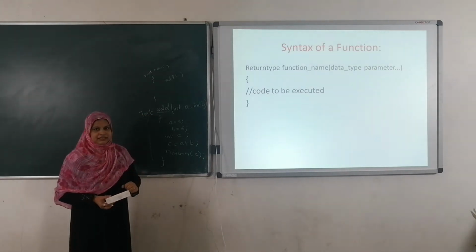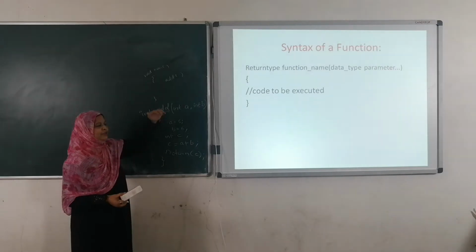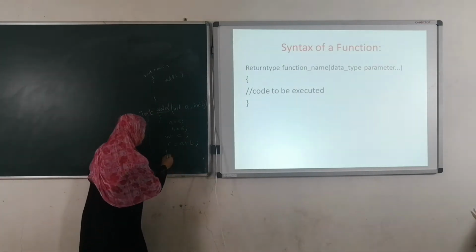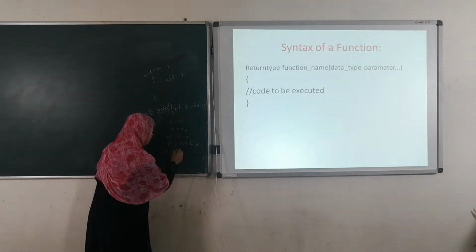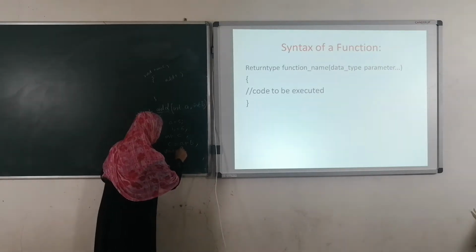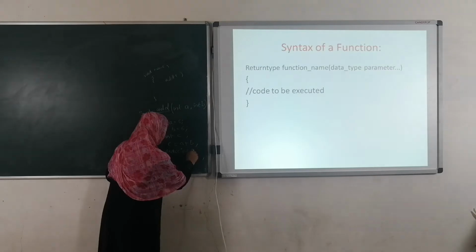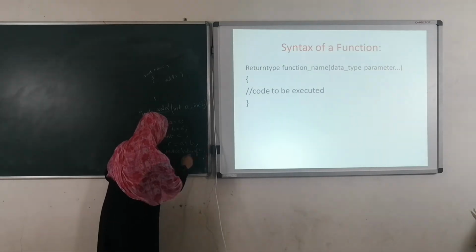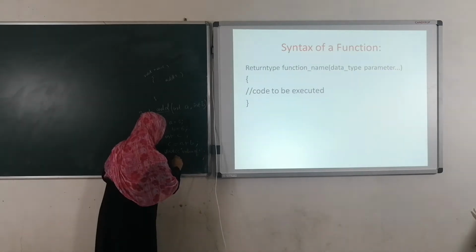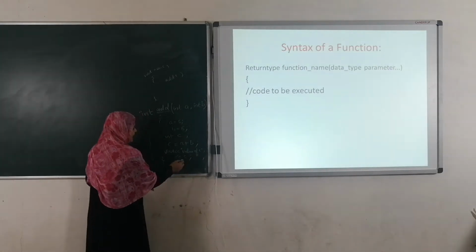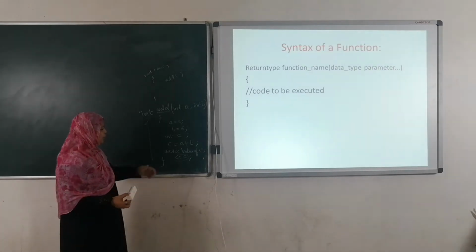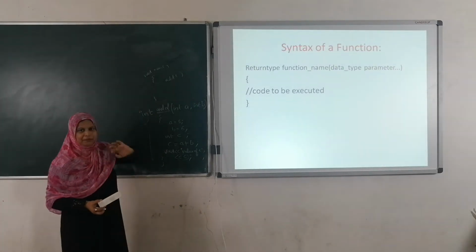In some cases, we are not going to return anything to the function main. Here, see, directly I am printing the value of C. So I am not going to return anything to the function main.